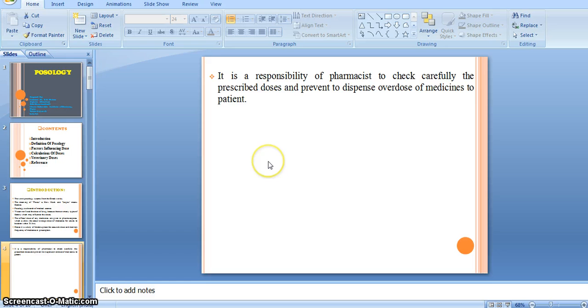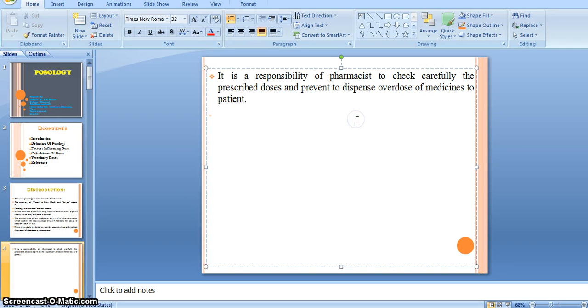He should carefully check whether the dose of that prescribed drug is written properly or not, in order to prevent overdose.